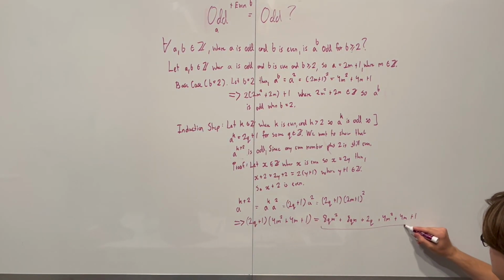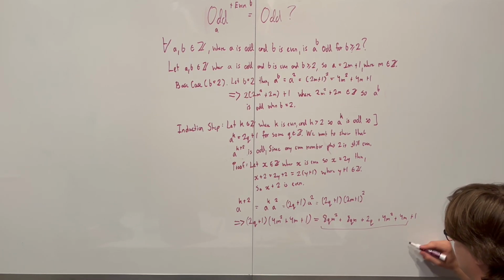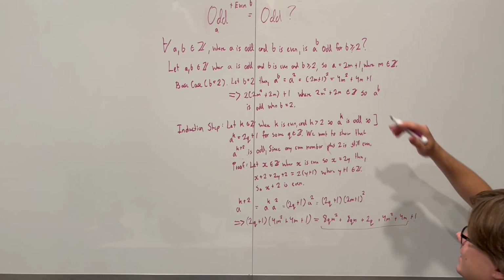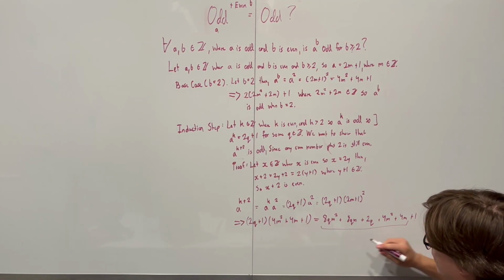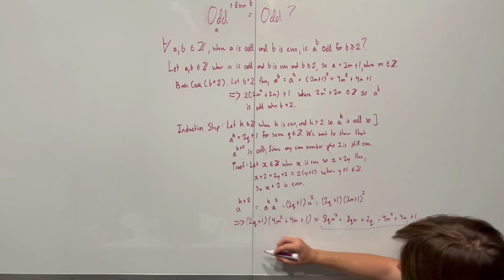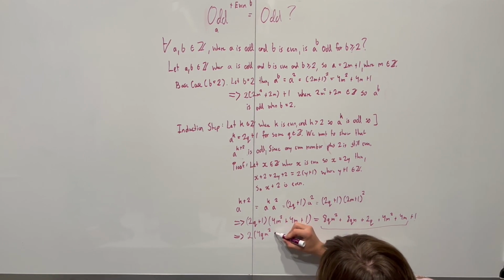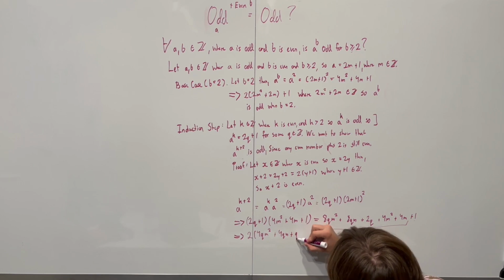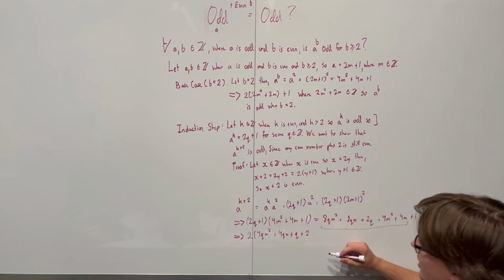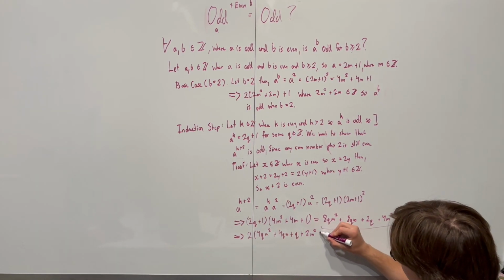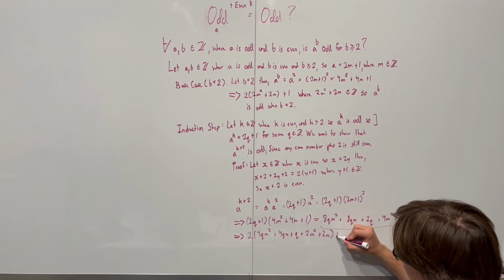We have all of these that could be multiples of 2 plus a 1, so we're already looking good, like we're going to get something odd. So all we've got to do now is factor out a 2 out of what I've underlined here. So we're going to write another arrow. We're going to say 2 multiplied by (4qm squared plus 4qm plus q plus 2m squared plus 2m), close bracket, plus 1.